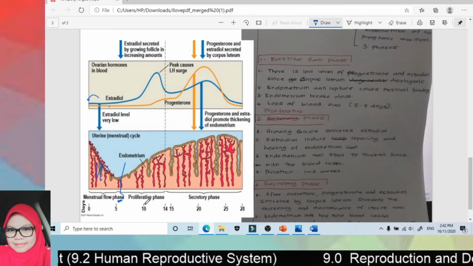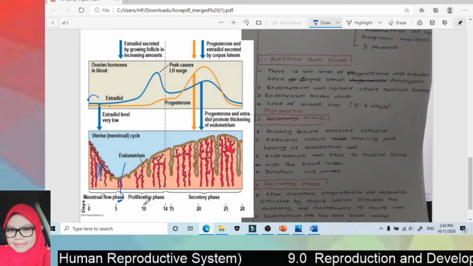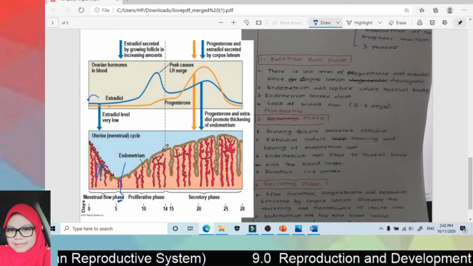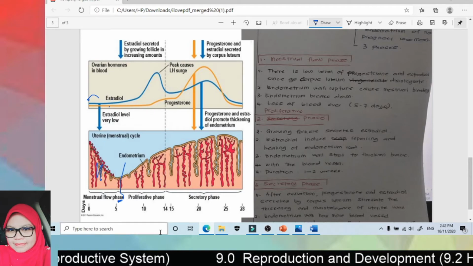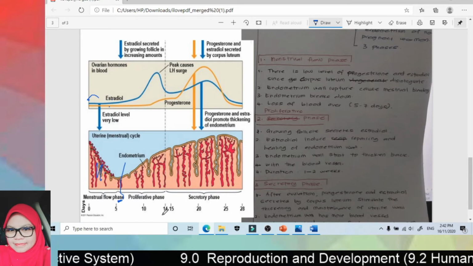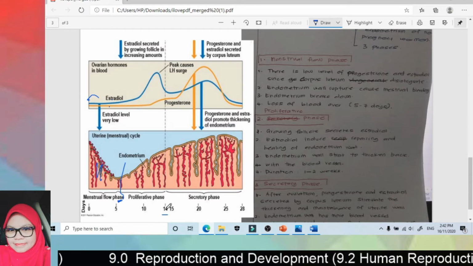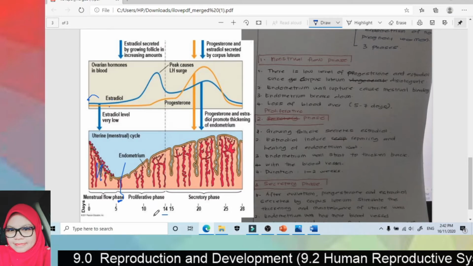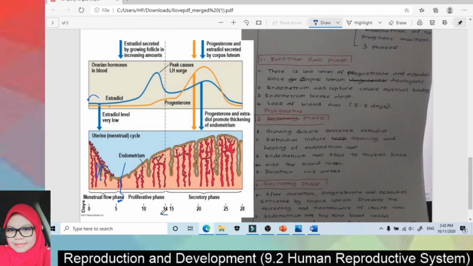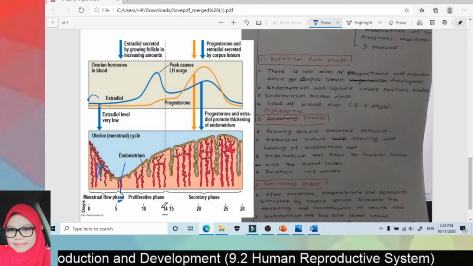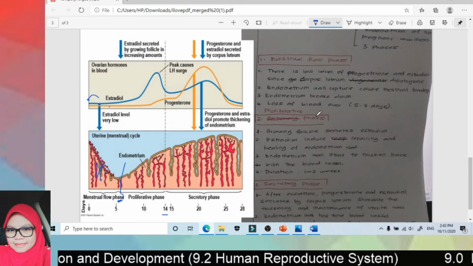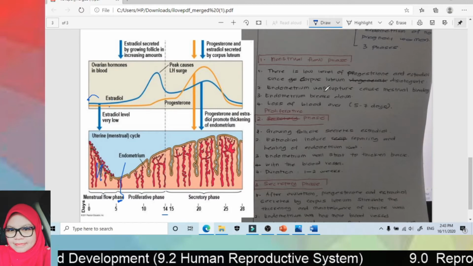That is very important to know, and to take care of yourself. Okay. And usually the ovulation will occur at about half. So for a 28-day cycle, the ovulation is estimated to be from day 12 to day 15. Okay. Alright. So now we look at the explanation one by one.